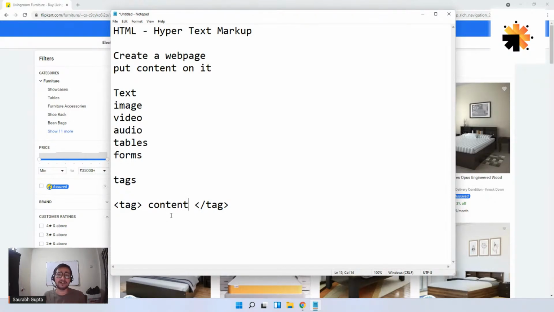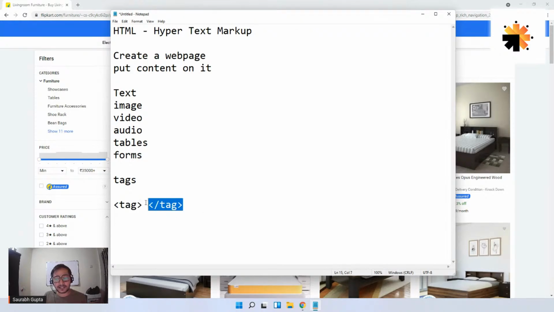Now some tags have content, some tags do not have content. Right now we're not going to talk about it. Don't worry, it will be cleared once we start doing things. Right now just focus on tag. That's how you create a tag. Simple. An opening tag and then a closing tag. The closing tag is exactly similar, it just has a slash at the start. That's all. And every tag does a different thing. So we have to learn which tag will create image, which tag will create audio, which tag will create video. This is what we have to learn. Is that clear, everyone?